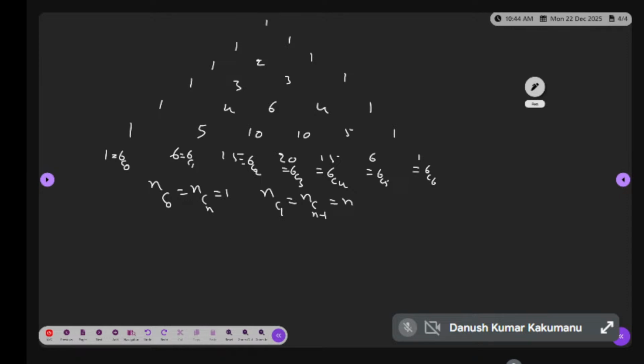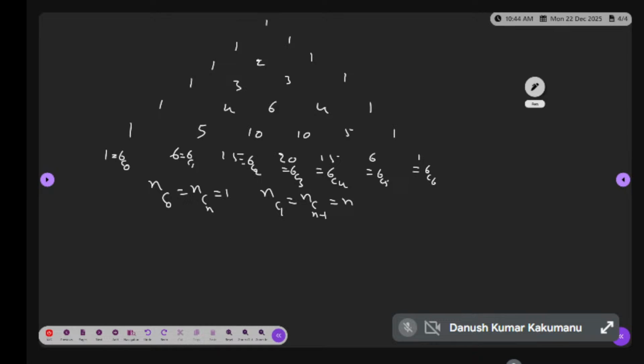These are famous. So this is about Pascal's triangle. How do we get the Pascal's triangle? The logic: 1, 1, 1, 1, 1 plus 1 is 2, 1. Again 1, 1 plus 2 is 3, 2 plus 1 is 3, 1 again.